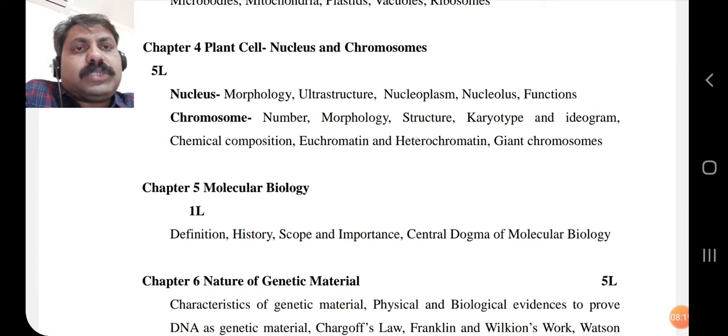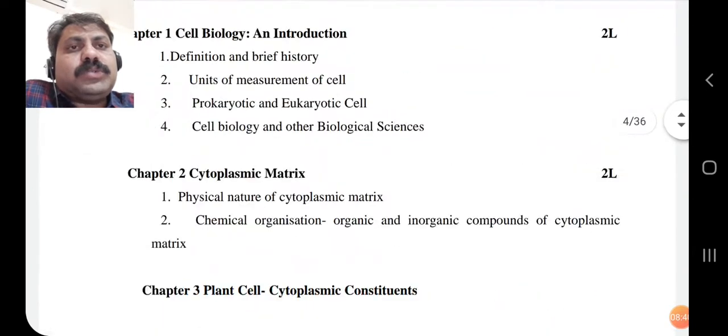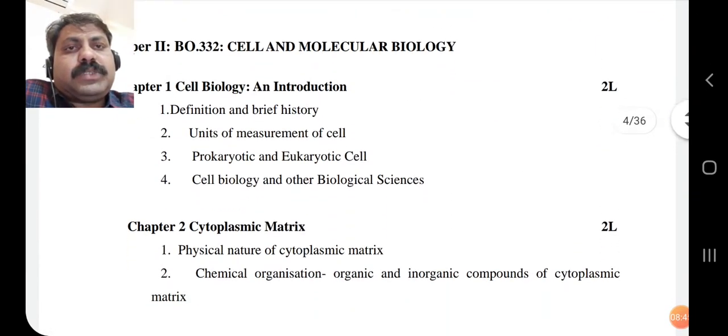We will discuss the number of chromosomes, morphology, and structure. Then there are two terms, karyotype and ideogram, that we will also discuss. Then the chemical composition of chromosome and the different types of chromatin, euchromatin and heterochromatin, and the giant chromosome.